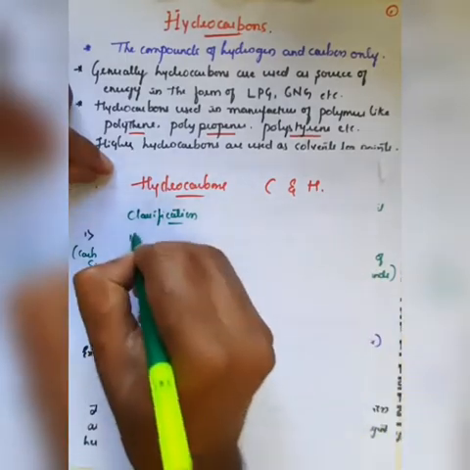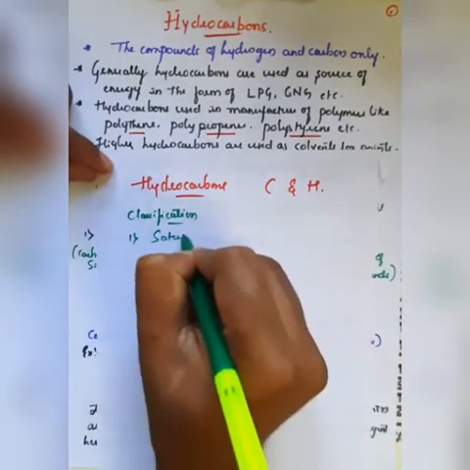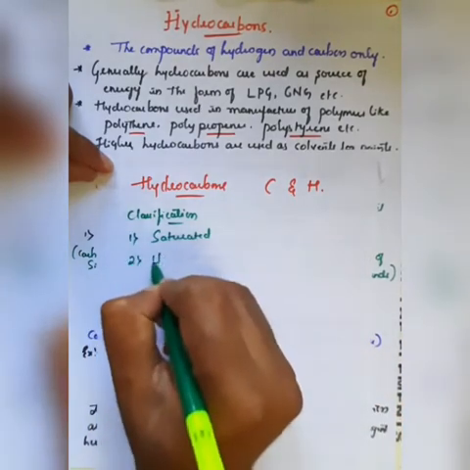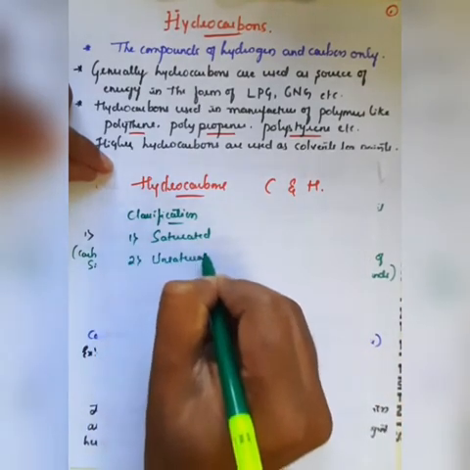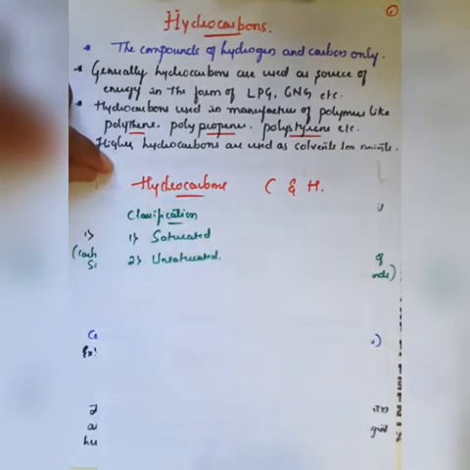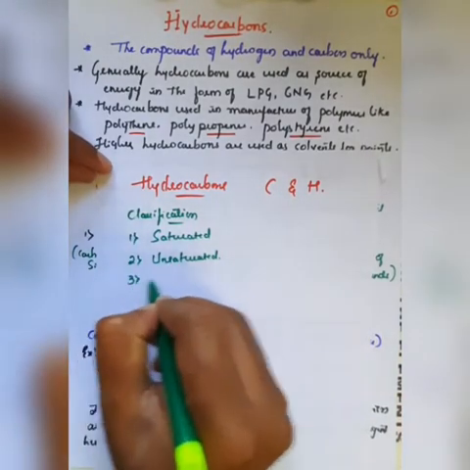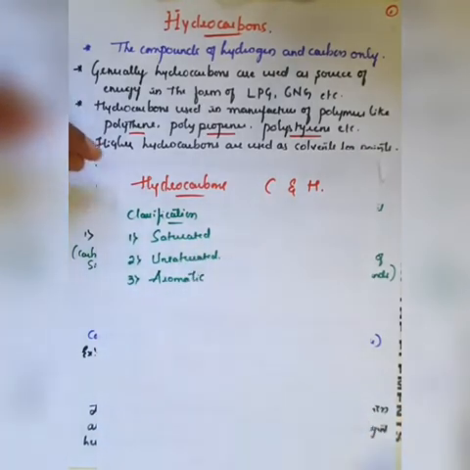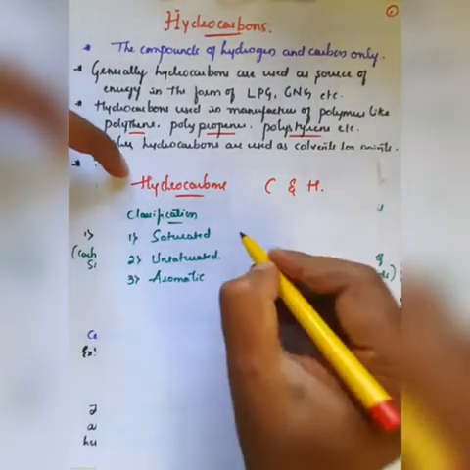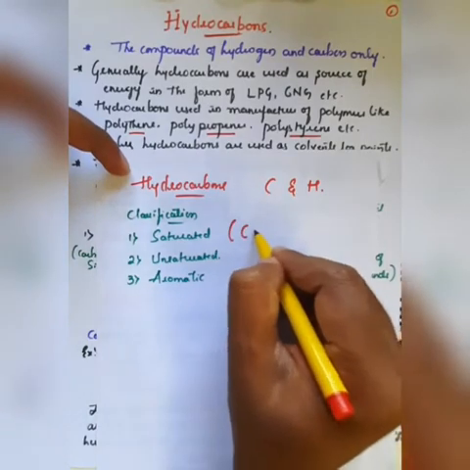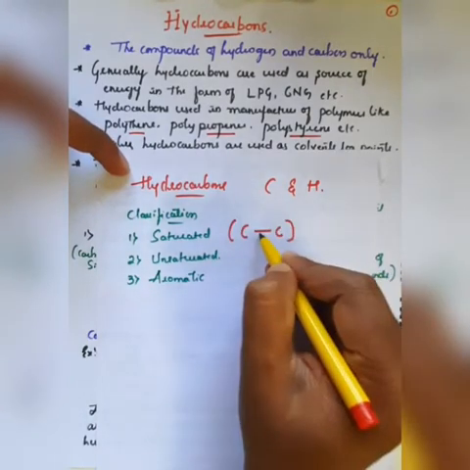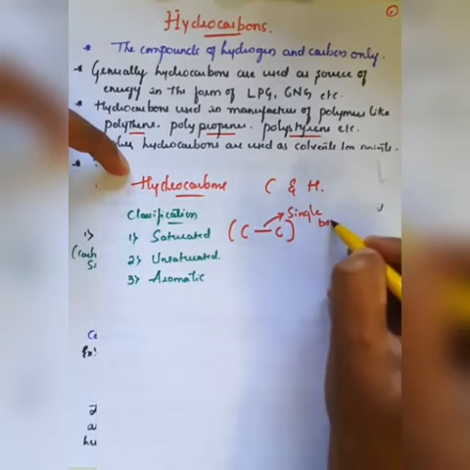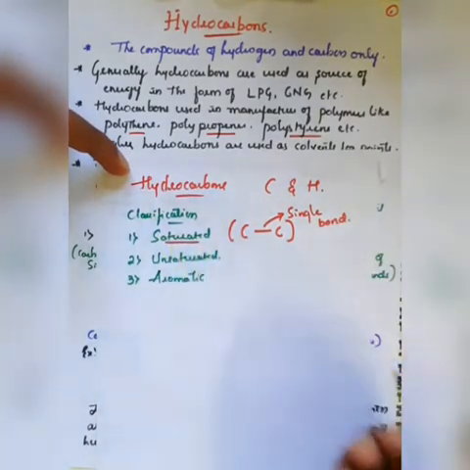In that, the first one is called saturated hydrocarbons, the second one is called unsaturated, and the third one is called aromatic. The third main classifier is called aromatic, right? In case of saturated, what happens is that whenever there is a carbon-carbon single bond, if the carbon is bonded with another carbon with a single bond, these types of compounds are generally called saturated.